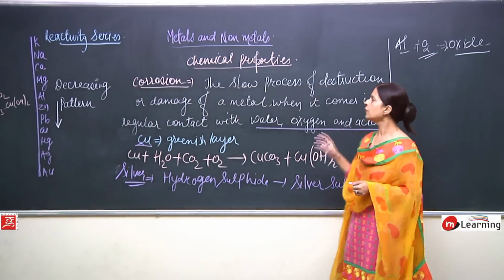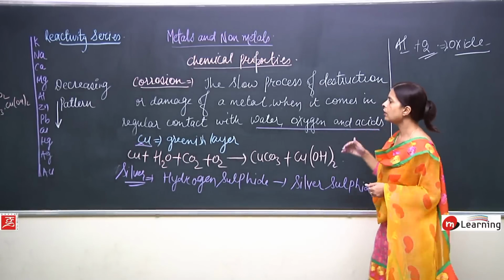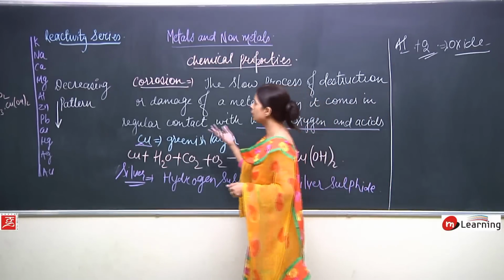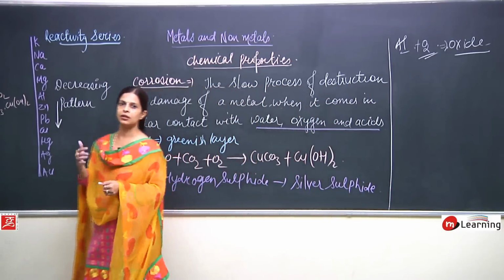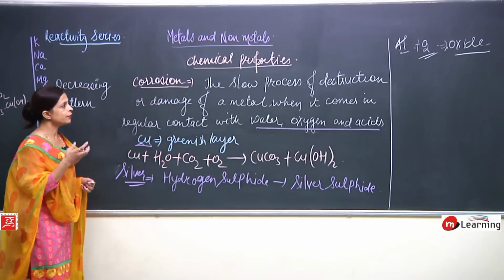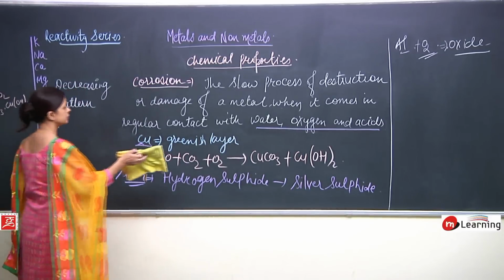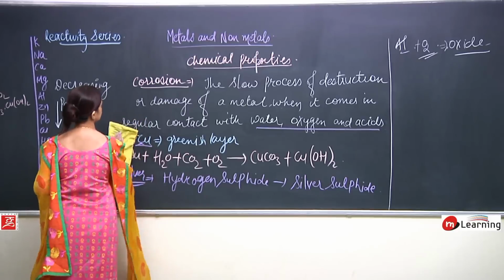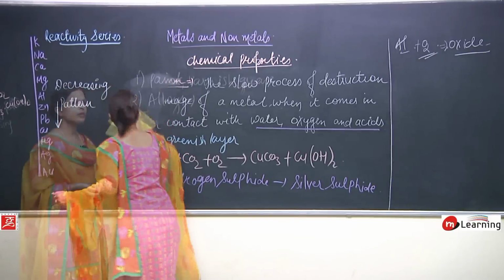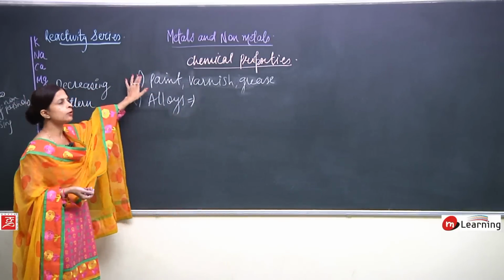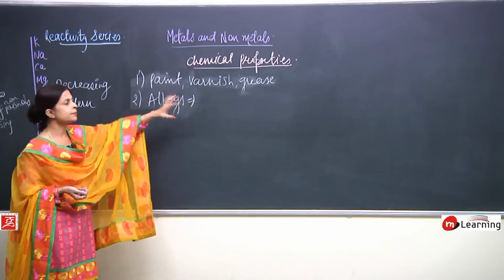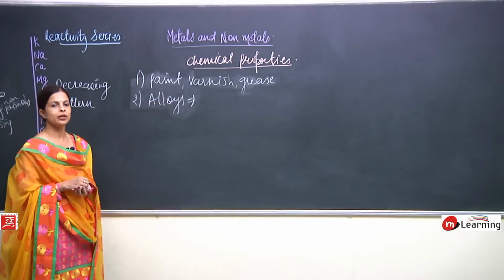Now we are going to discuss how we can keep all this corrosion away. First, we have discussed paint, varnish and grease. Second, we have discussed alloys.